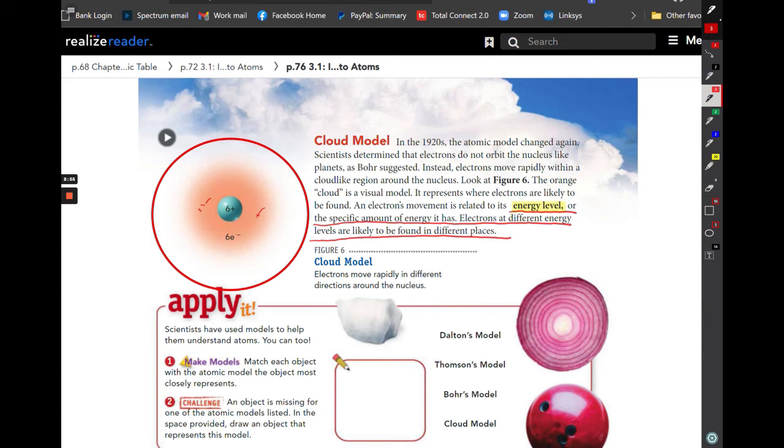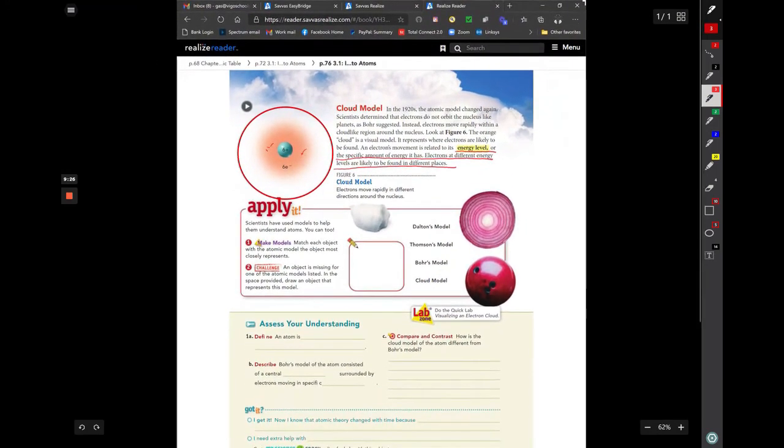So this model has changed over time, from scientists originally thinking that it just looked like a little marble, a solid ball, to saying that it was a solid thing with a mostly positive center and negative things embedded in it, to saying that no, it's mostly empty space with all the positive stuff at the very center in a very small amount of space and the electrons outside of that, to being able to represent those electrons as being in very likely places within these different energy levels.